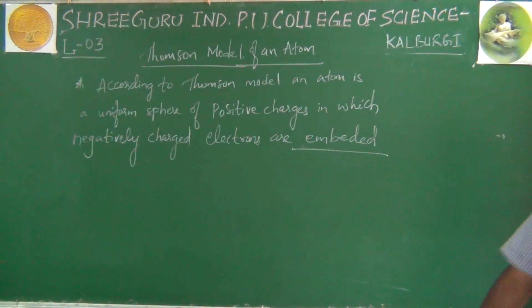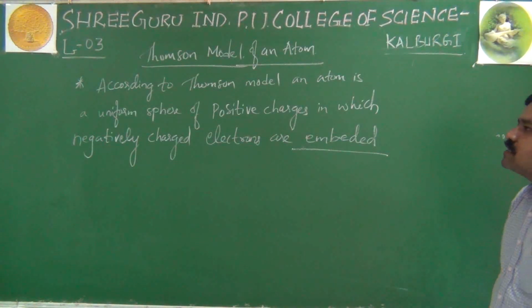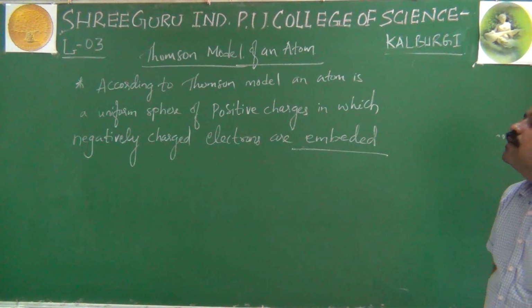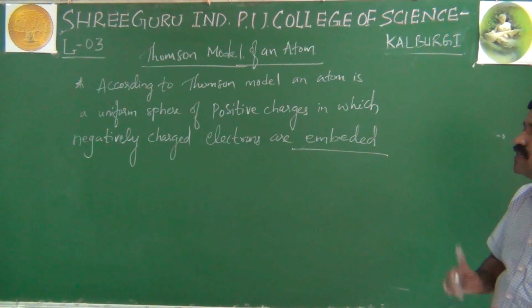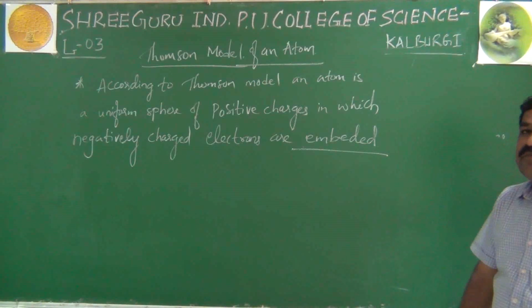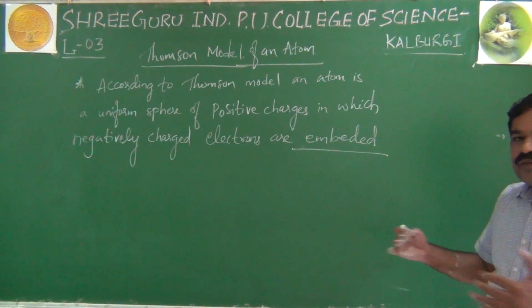Okay, so according to this Thomson model, what is the structure of atom? It is a sphere of uniform positive charge in which negatively charged electrons are embedded. Embedded means they are included.